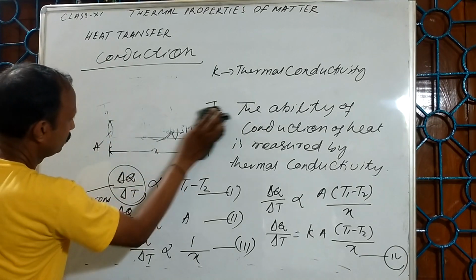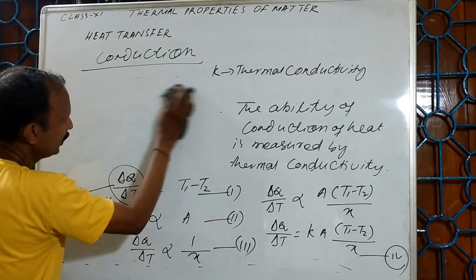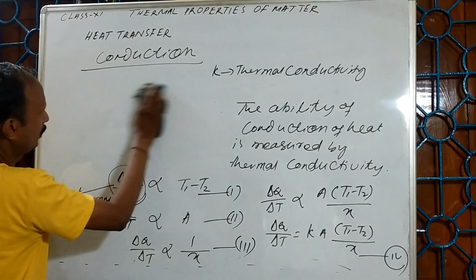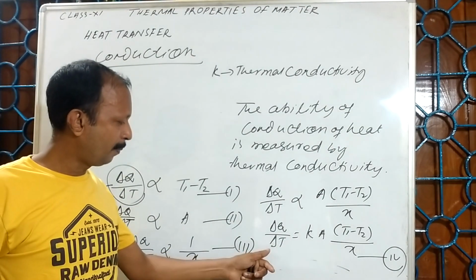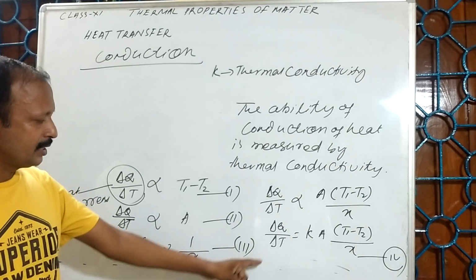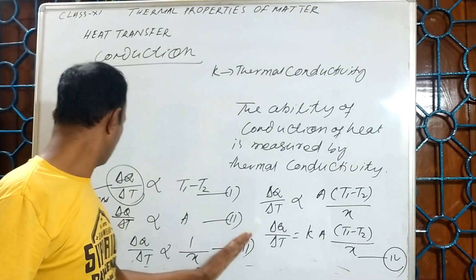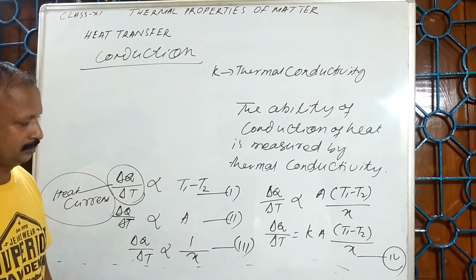So what is the SI unit of thermal conductivity? See here, this delta Q upon delta T is the rate of flow of heat, or I mentioned here the heat current.